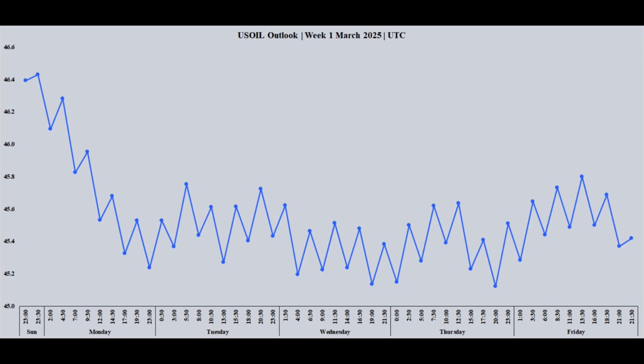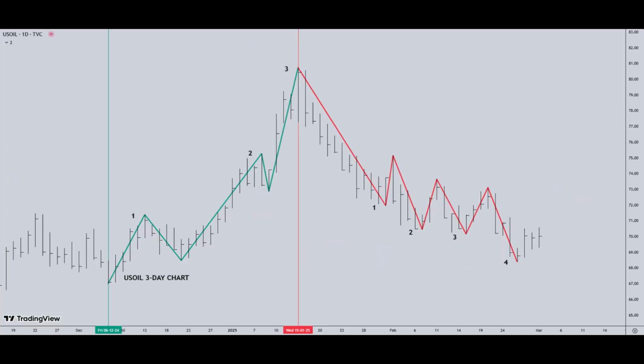Conversely, signals of increased OPEC plus production or de-escalation of geopolitical risks can ease supply concerns and potentially exert downward pressure. These events are inherently unpredictable in timing, but their potential impact on USOil is substantial, particularly as the week progresses.